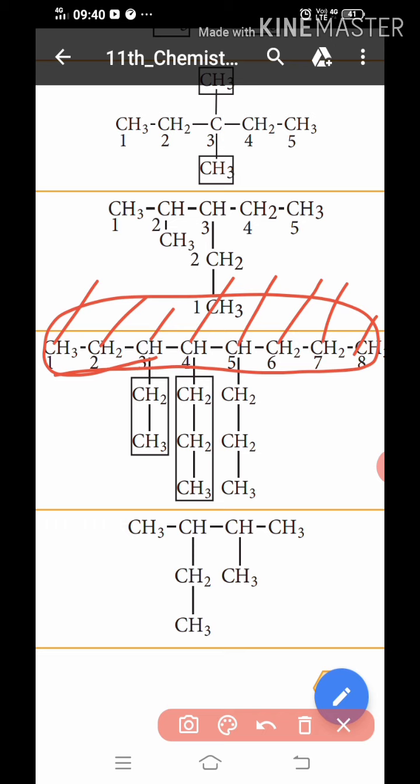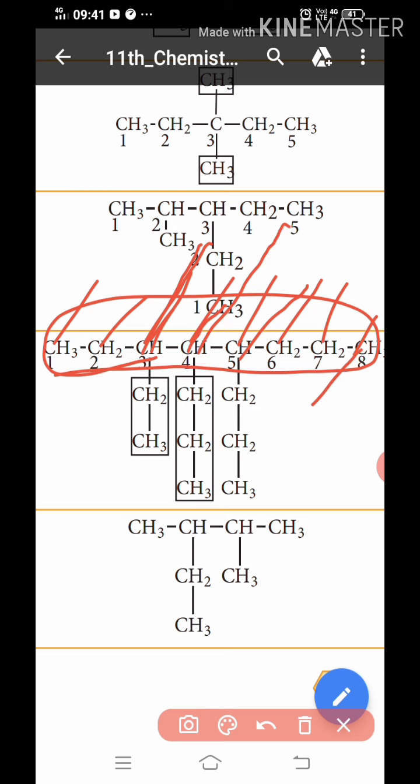The third place has an ethyl group, the fourth place has a propyl group, and the fifth place has a propyl group. The IUPAC name, in alphabetical order, is 3-ethyl 4,5-dipropyl octane.